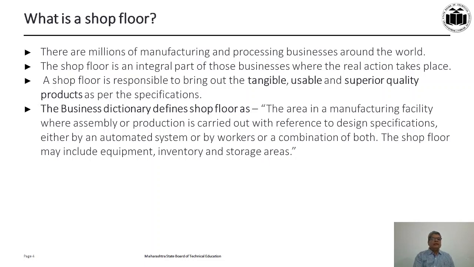Now the process may be with the help of automation or an automated system, that means machine intensive or capital intensive systems, or by the workers, that means you are using more workers, or it is labor oriented or labor intensive, or you may have an appropriate combination of both the machines and the workers. Now the shop floor has essential components like equipment, inventory and storage areas. We will discuss them in the coming slides.